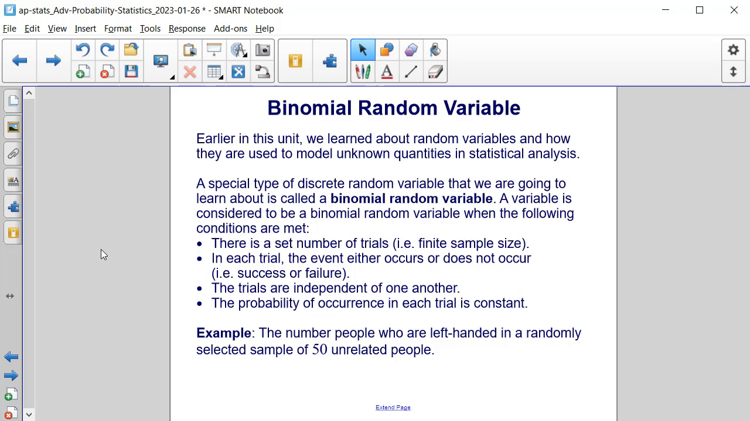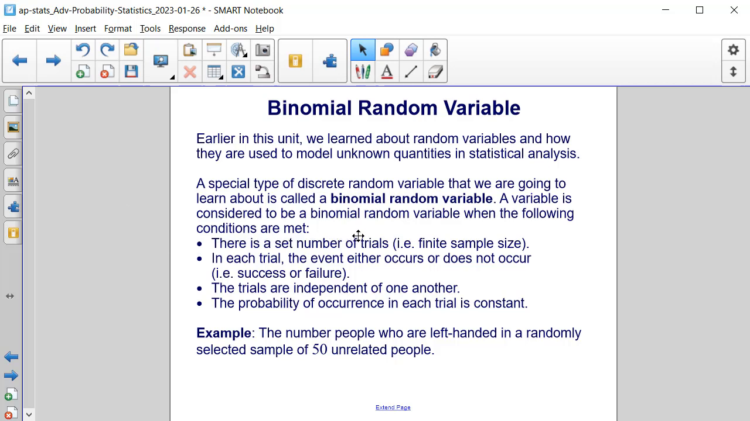Earlier in this unit, we learned about random variables and how they are used to model unknown quantities in statistical analysis. A special type of discrete random variable that we are going to learn about is called a binomial random variable. A variable is considered to be a binomial random variable when the following conditions are met.